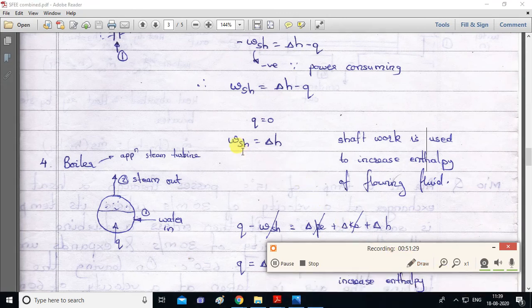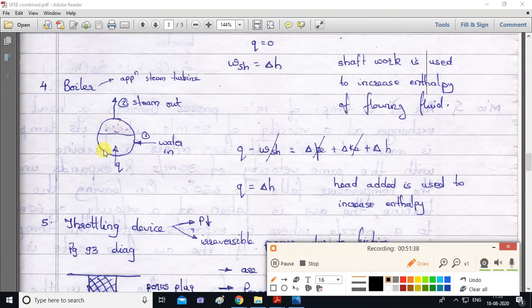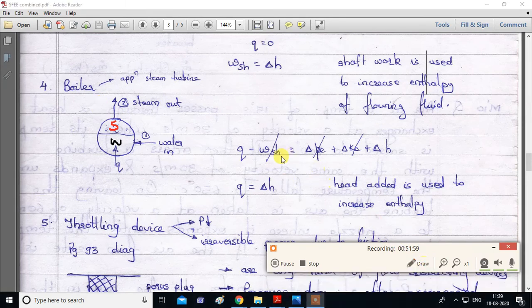Next device, boiler. So the boiler is shown over here. This circle is a boiler. In the boiler, the lower part is water. So here a line is drawn. This part is water, and above this point dots are shown. This will be steam. Now in a steam power plant, the boiler is used to convert water into steam, and then this boiler is connected to the turbine.